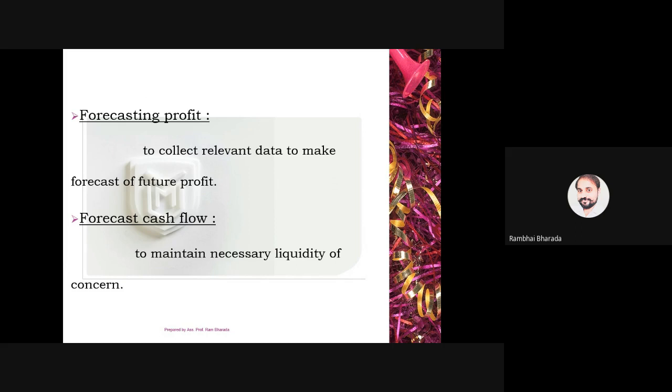In this revision class, we have just tried to understand finance. We have tried to understand types of finance, financial management, a definition of financial management, important decisions in financial management, objectives of financial management, and lastly, we have discussed the role of the finance manager. So, with this, the revision of the first part of Unit 1 is done from my side. Thank you.